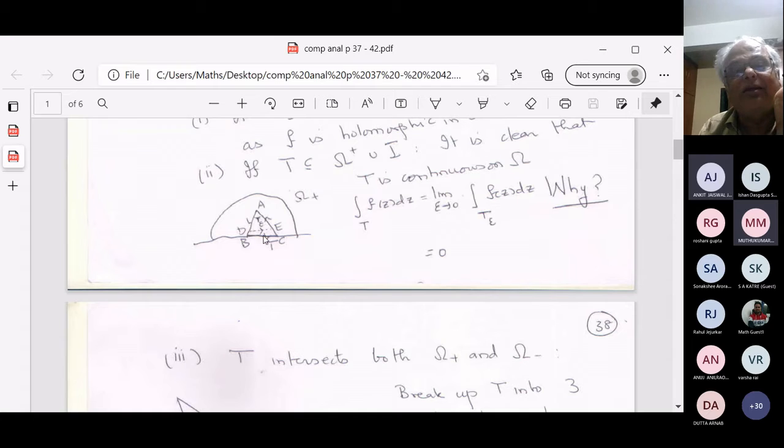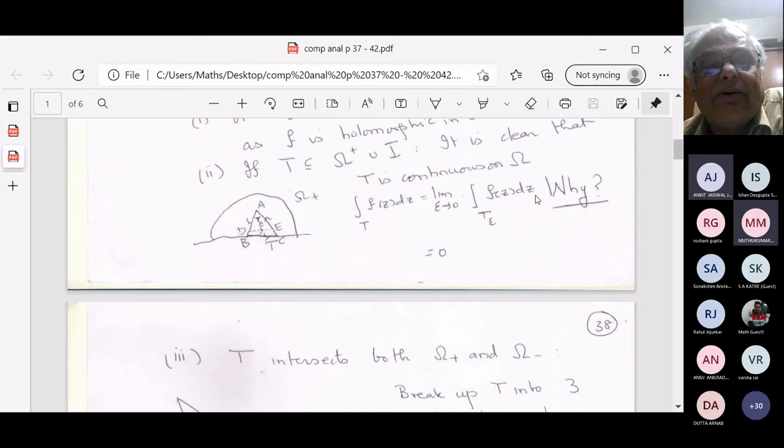You're talking about the integral over triangle ABC. And that integral over triangle ABC, you write as the integral over the triangle ADE plus the integral over the quadrilateral BCEDB. Notice that the integral around this part cancels. And the integral around BCED, as DE approaches BC uniformly, because this thing is compact, the limit will be the same. So the integral over T is the limit of the integral over T epsilon. T epsilon is supposed to be that triangle ADE.